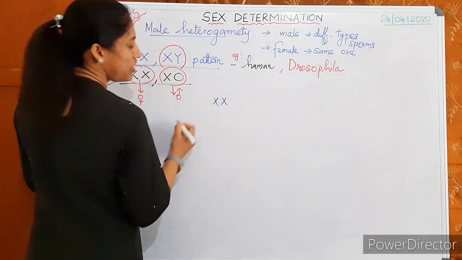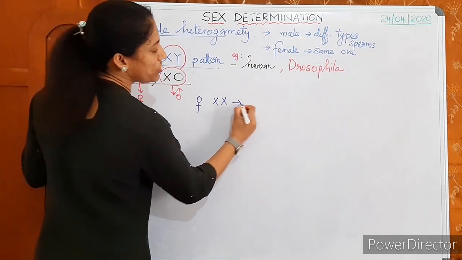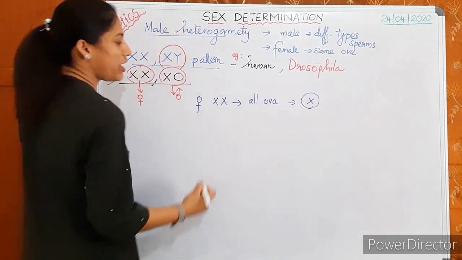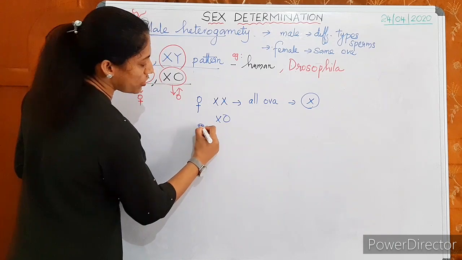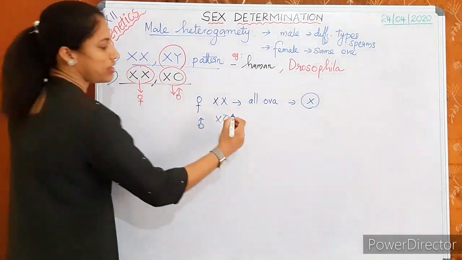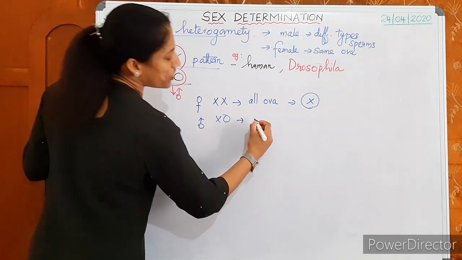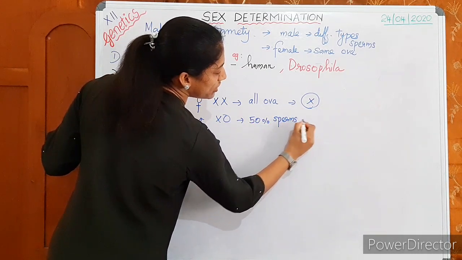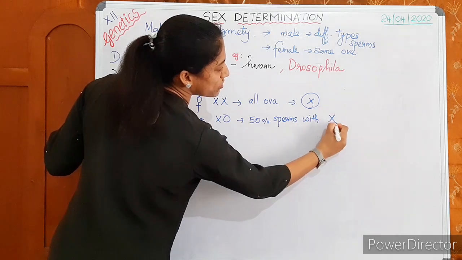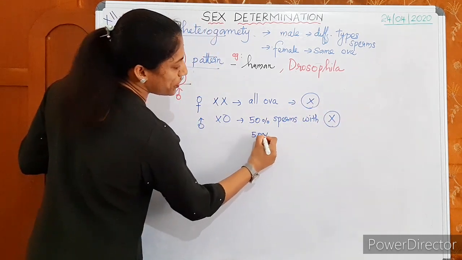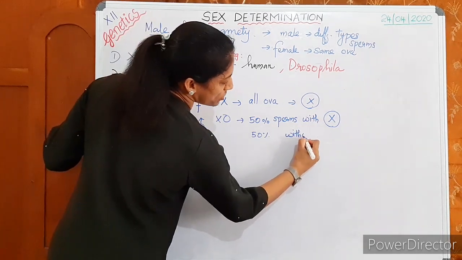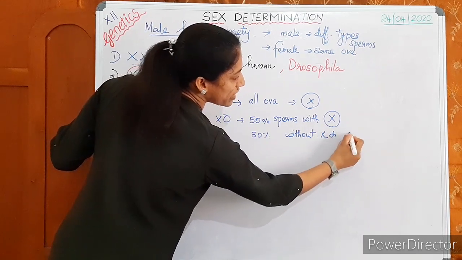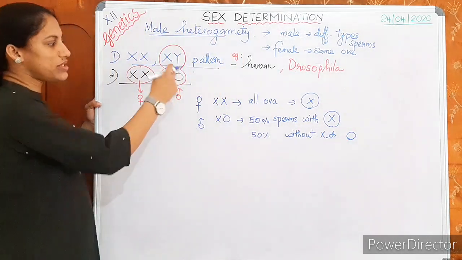Then about the XX-X0 pattern. XX is female. It produces all ova with the X chromosome. Then X0 is male. It produces 50% of sperms with the X chromosome, whereas 50% are without an X chromosome, with no sex chromosome. That means we can just represent it as 0. That's why the 0 is there.